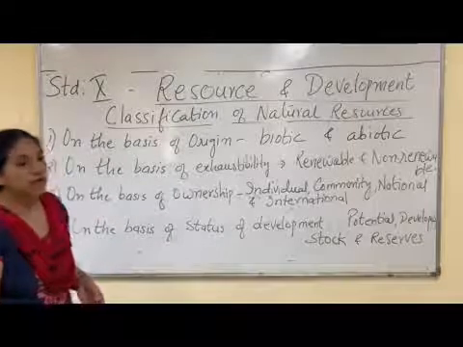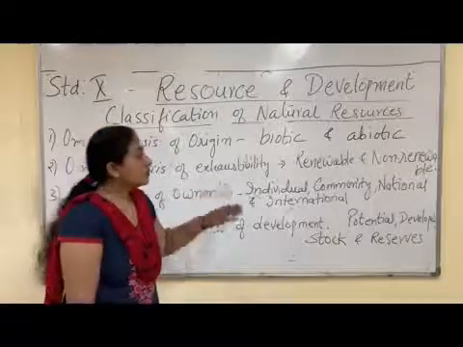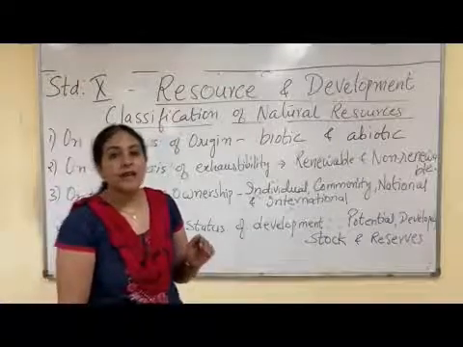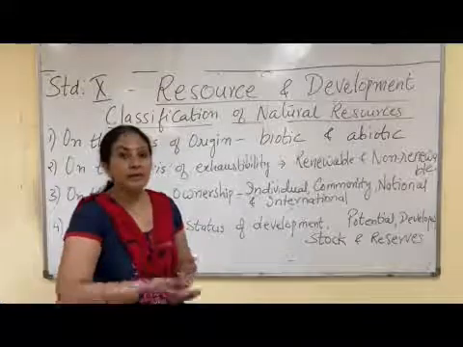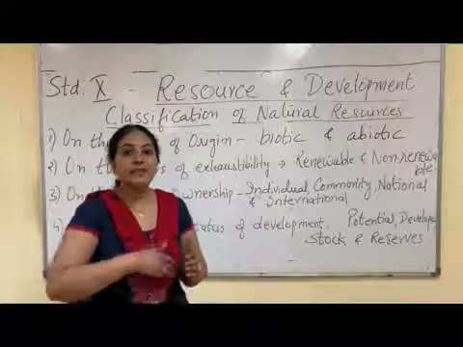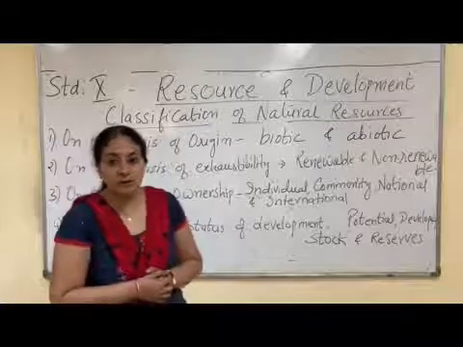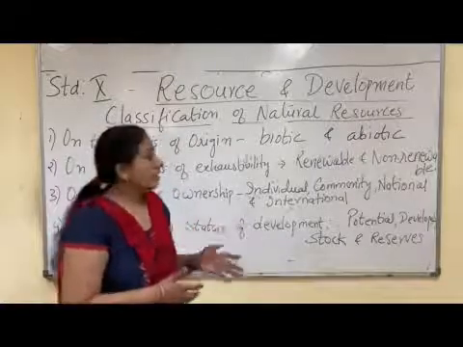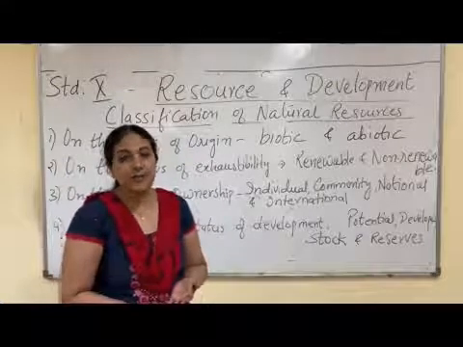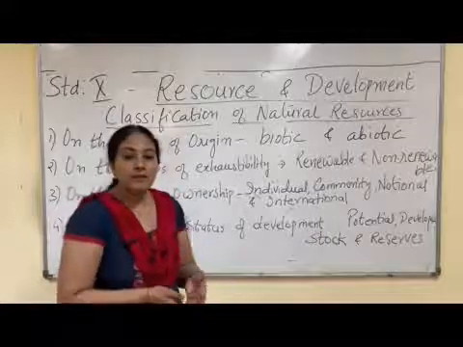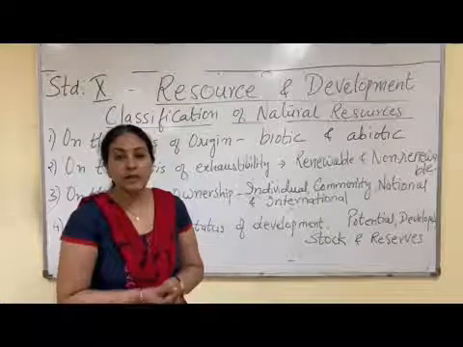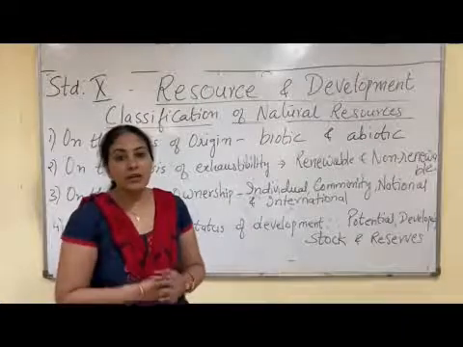Then on the basis of exhaustibility, the resources are classified as renewable and non-renewable resources. Any resource which can be replenished again and again is called a renewable resource. Anything which we cannot replenish is called a non-renewable resource. Renewable resources include solar energy, wind energy, geothermal energy. And non-renewable resources include fossil fuels, coal, petroleum, natural gas. Once exhausted, we cannot replenish them.